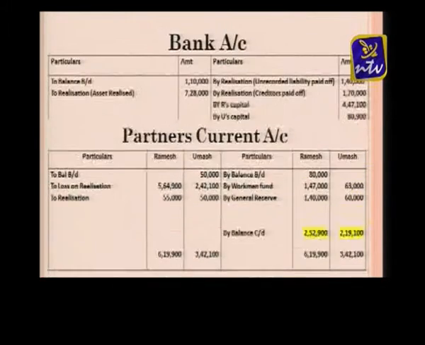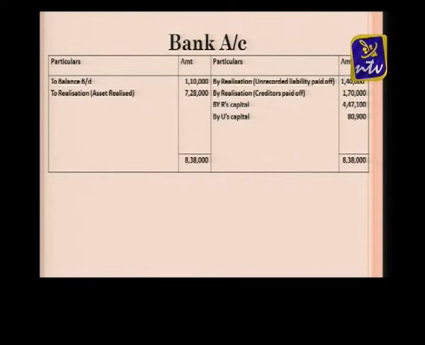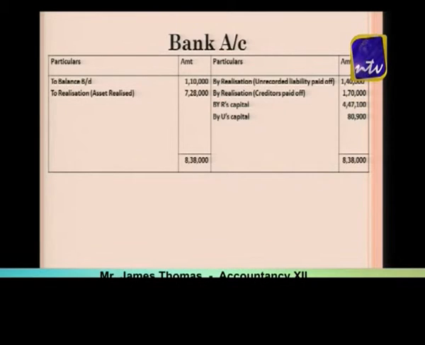Their capital account credit total is more than the debit total. So that balance finally I am transferring to the bank account. First I am preparing the realization account, second the partner's current account, and third the partner's capital account, and now I am getting a credit balance in the capital account. That credit balance I am transferring to the bank account by passing a journal entry: partner's capital account debtor to bank account.